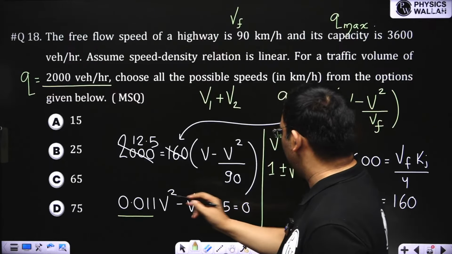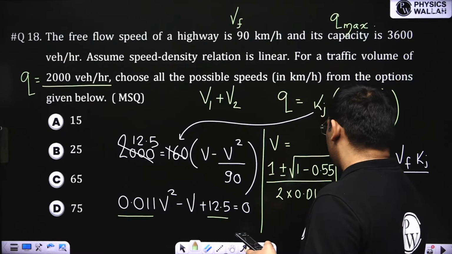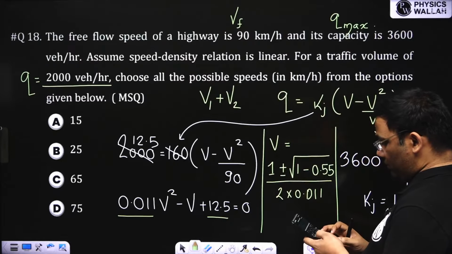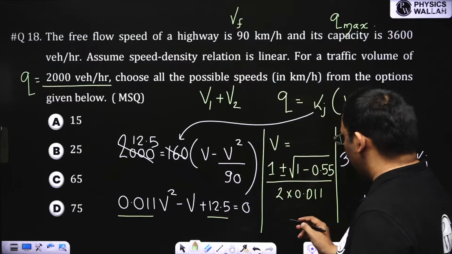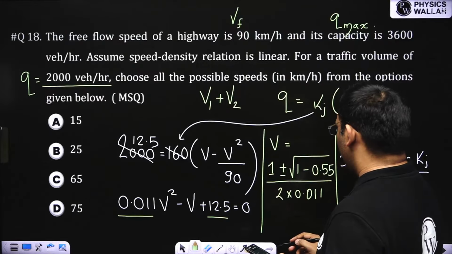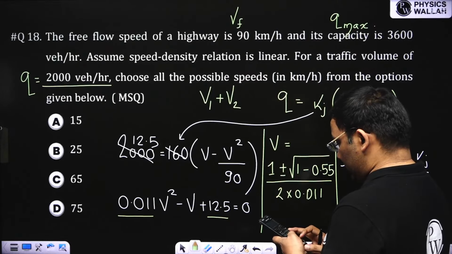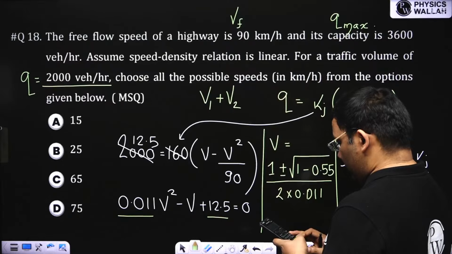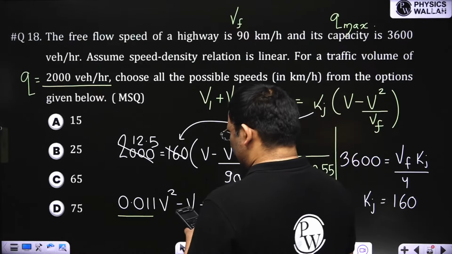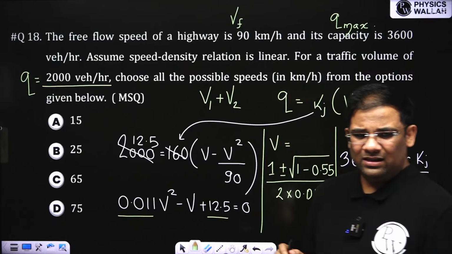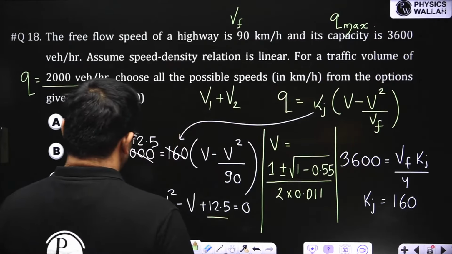Divide by 2 times A. So this is 0.45 square root, I am getting 0.671. So 1.671 divided by 2 times 0.011, first value approximately 75.9. Why am I getting such a weird value?